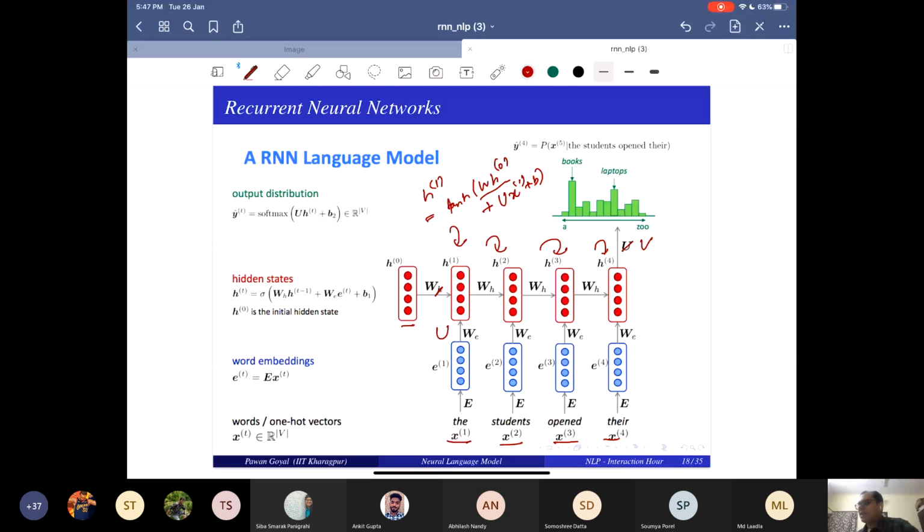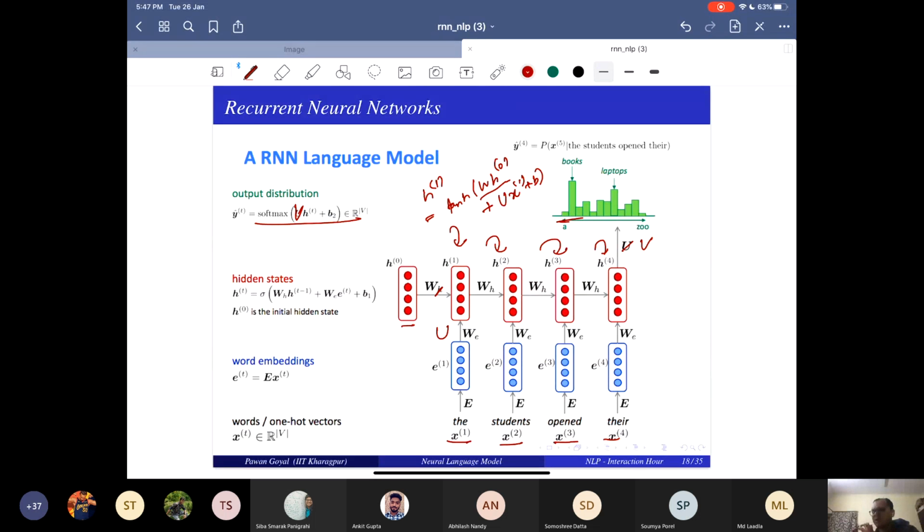Whenever you have to predict the next word in the vocabulary, you take that H and apply softmax of V times H_t plus a bias, whatever name you give, and get a probability distribution like you always do. From this probability distribution, at test time you can sample words. At training time, you can compute the cross entropy loss and the error.